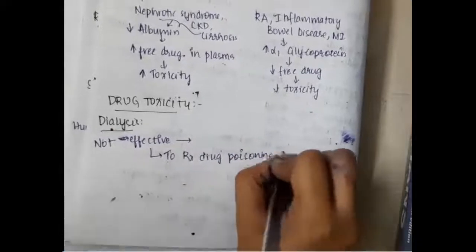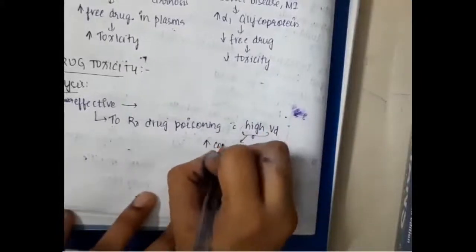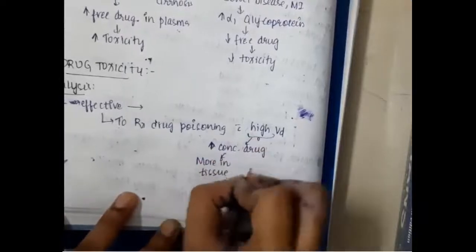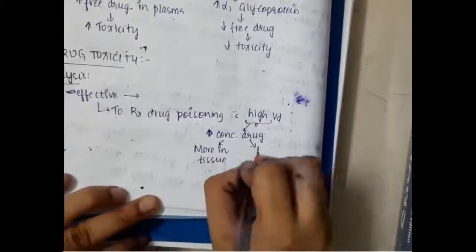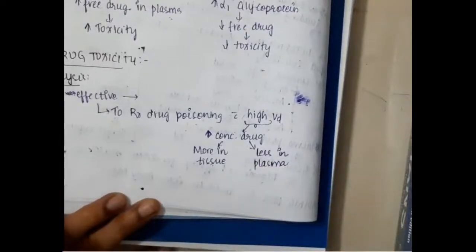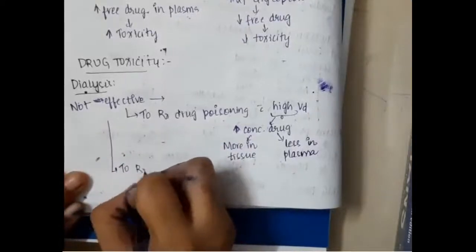Dialysis is not effective for poisoning caused by drugs which have high volume of distribution. Because they have high volume of distribution, more of the drug is in the tissues rather than in the plasma. If the drug is more in tissues, then obviously dialysis is not useful.